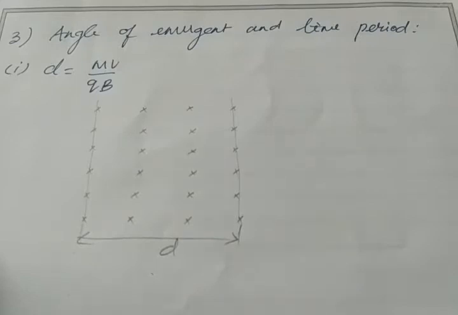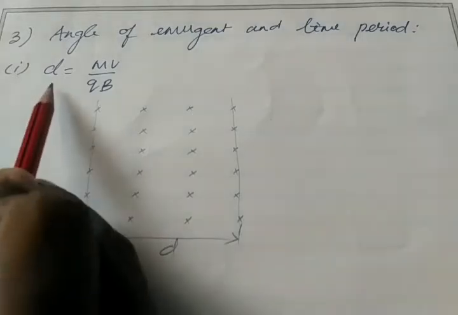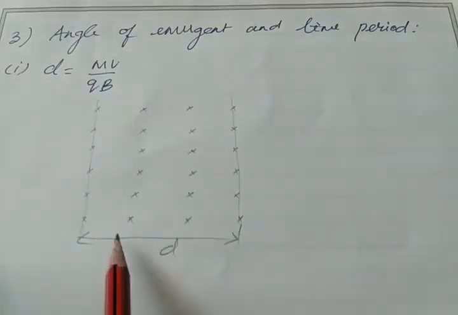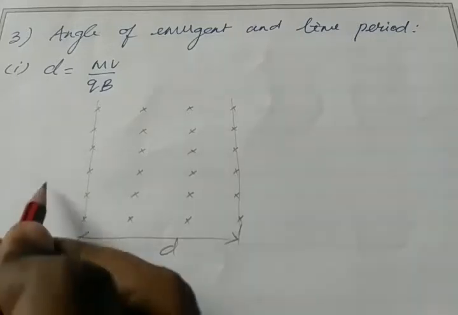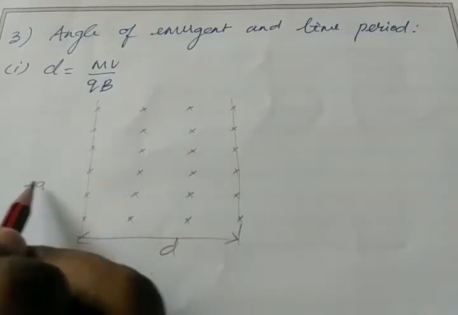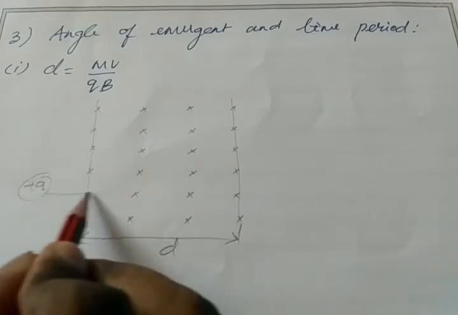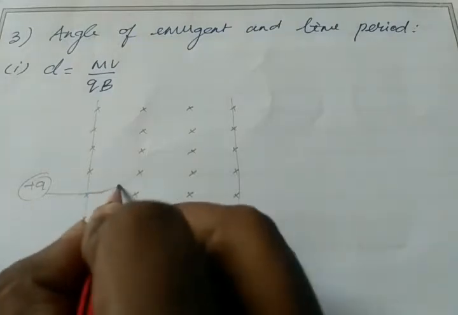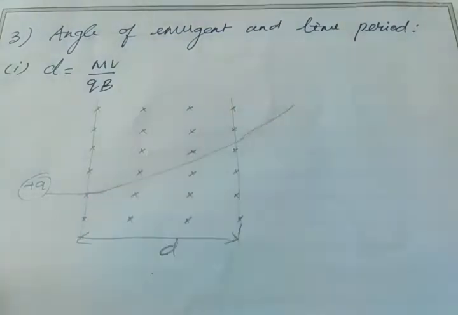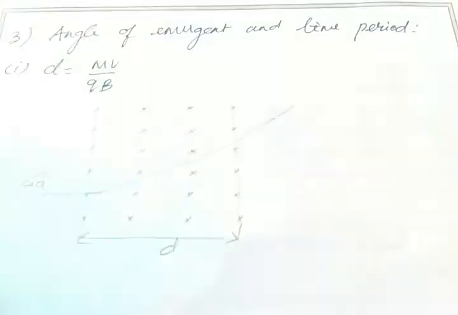In this scenario, we have to find the angle of emergence and the time period. It is given d equals mv by qb. What is d? The distance between the ends of this magnetic field, from one end to another end of the magnetic field, is d. Our electron or positive charge moves perpendicularly and then forms a big circle.